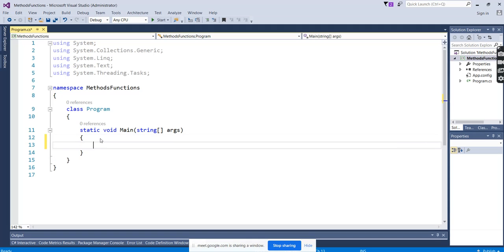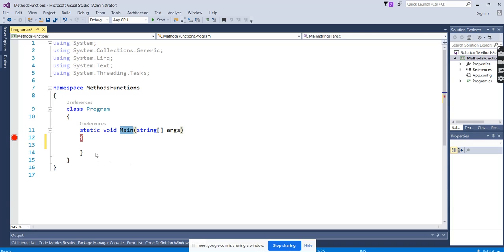First we will see the method. This is the main method. You can create any sub methods, any classes, whatever you do, but the entry point for your project is the main.